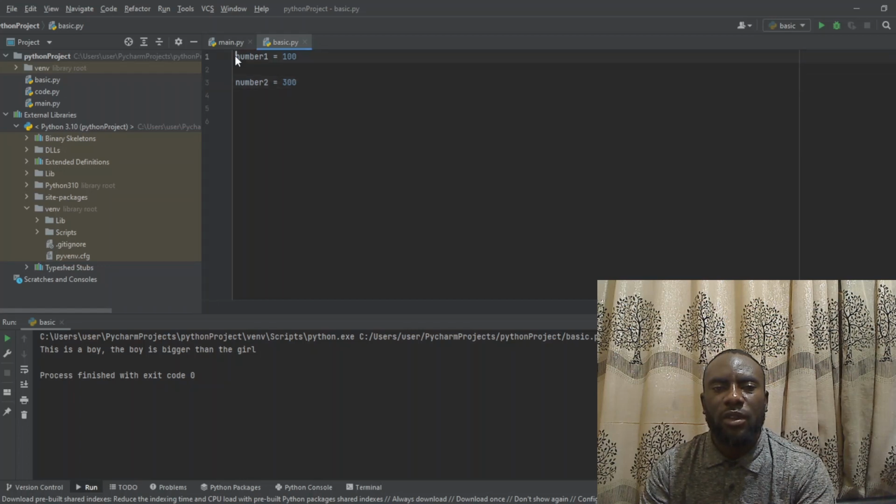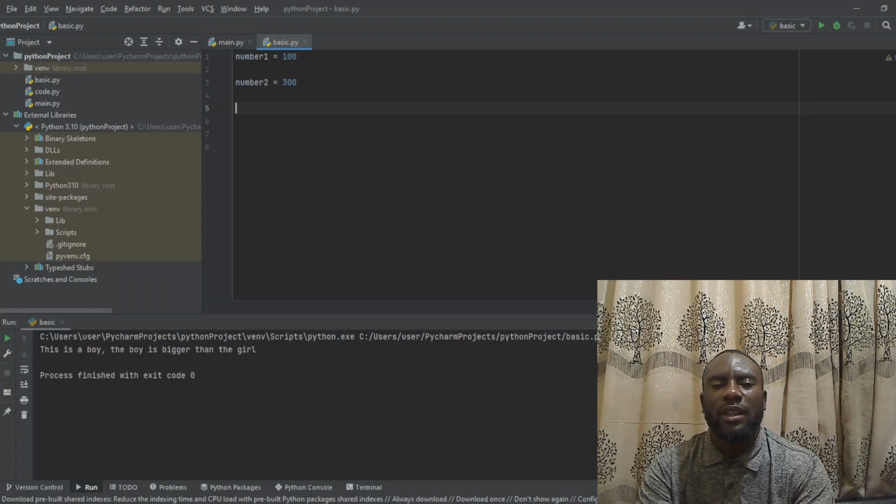So when we do this now, we have two different variables. The first variable is a number variable, which is number 1. It contains 100. And the second one is a number variable, which is number 2, which contains 300. So this is how to create number variables, that is a variable, a container that always contains numbers.